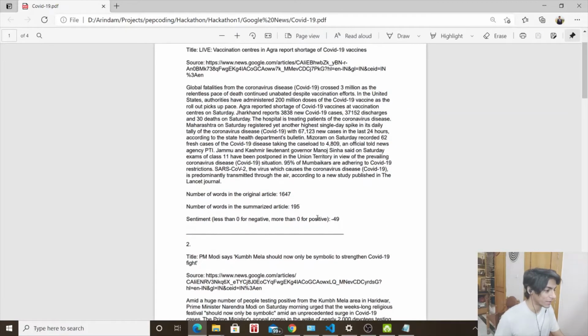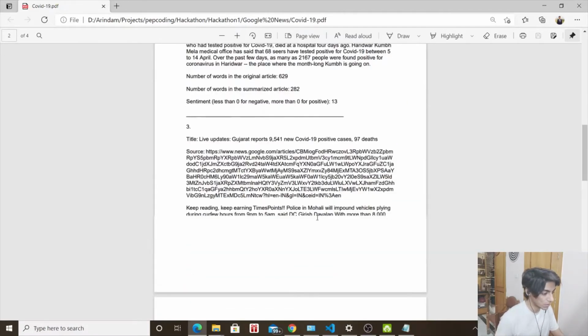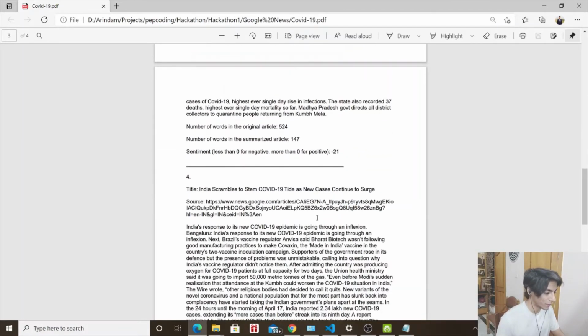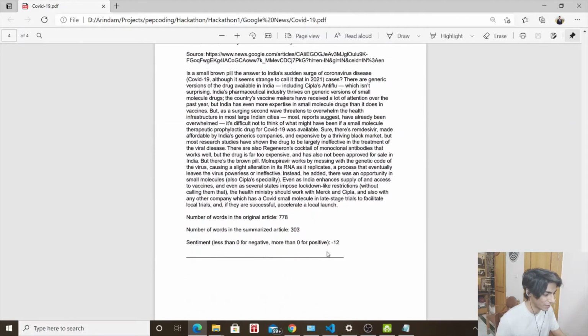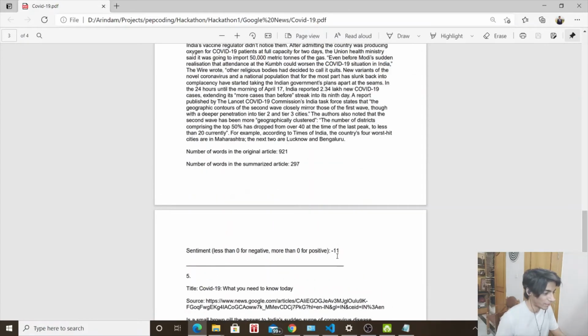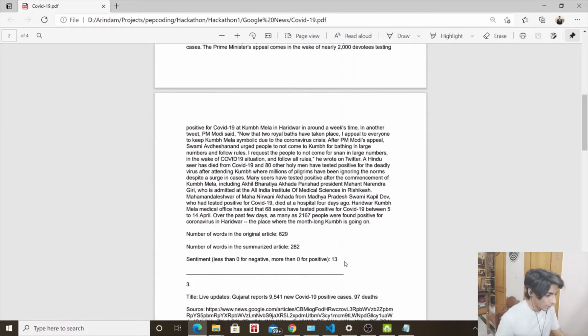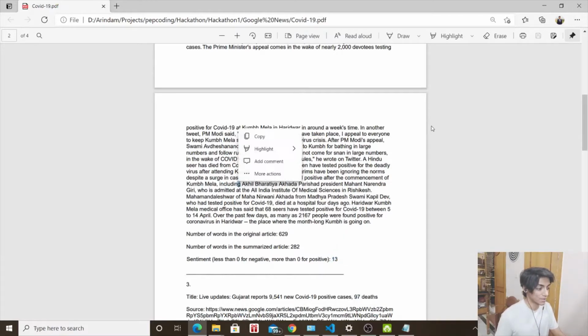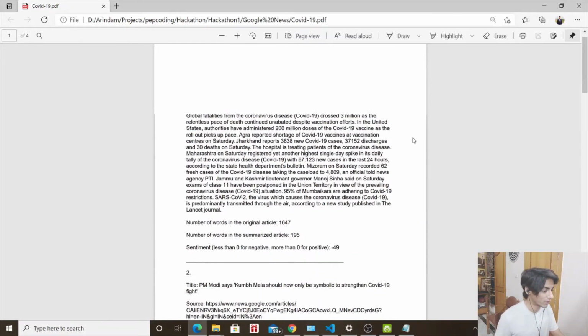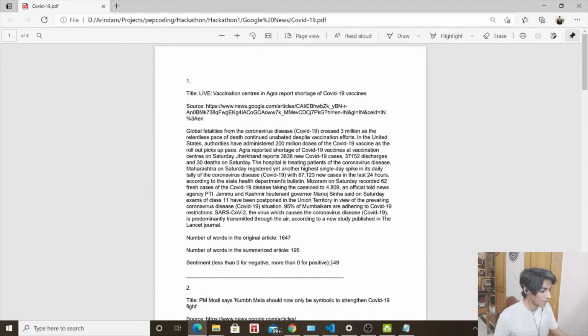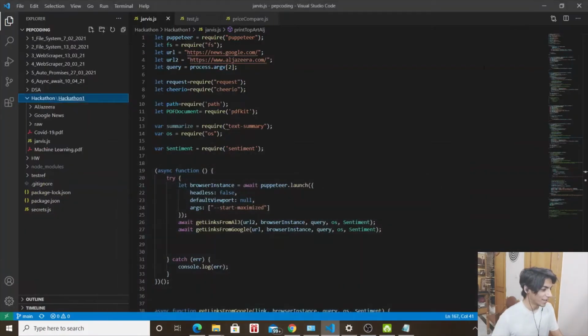And as I suggested, we'll be seeing 5 different articles. So there's 1, there's 2, there is 3, there is 4, there is 5, and almost all of them seem to have a negative connotation, and rightly so. There's a 13. It doesn't matter. That just means the journalist did their job well by writing a neutral article. And there's minus 49. Somebody is feeling sentimental today. Anyway, irrespective of that, we'll try to run this code for